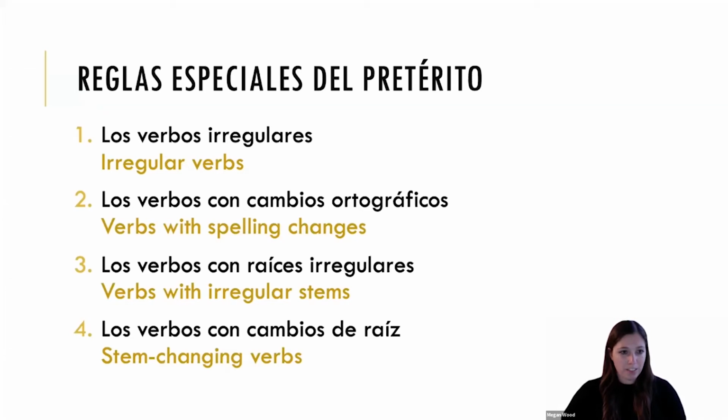Continuamos con las reglas especiales del pretérito. These rules differ from what we learned in the previous video, which applied to regular forms of preterite verbs. But what follows in this video are the special rules, such as the 4 categories I have listed here. So we have irregular verbs, verbs with spelling changes, verbs with irregular stems, and stem-changing verbs. This video will go into more detail on all 4 of these categories.